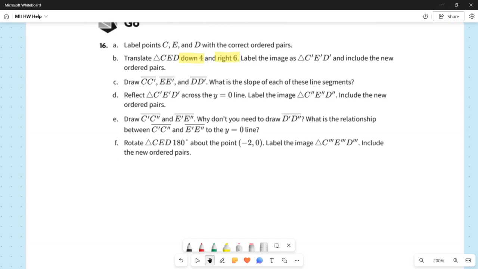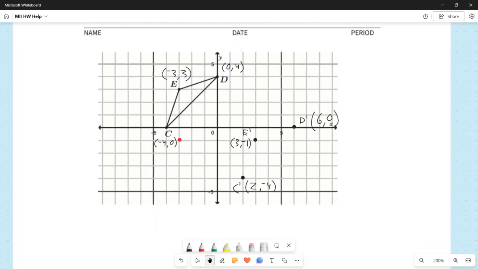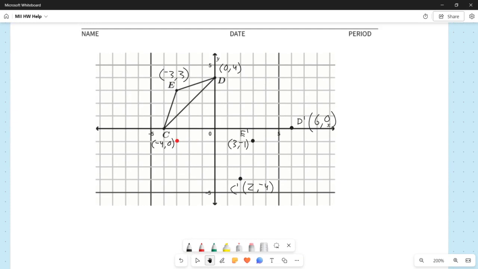So part C says draw the line segment CC prime, the line segment EE prime, and the line segment DD prime. What is the slope of each of these line segments? Actually, I lied. The directions did not say to connect.